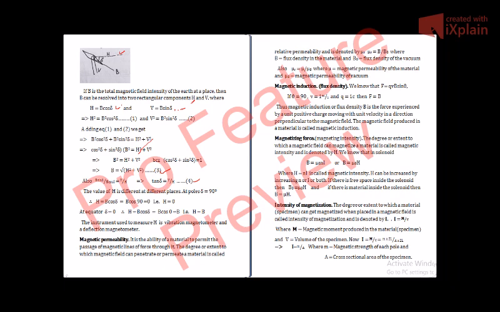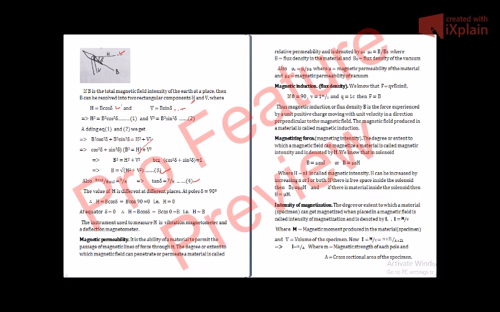So what is permeability? If we have a substance, say aluminum, copper or wood, and we put it in a magnetic field, and it allows the magnetic lines of force to pass through it, then the greater the extent to which it allows the lines of force to pass through, we say that its permeability is high.